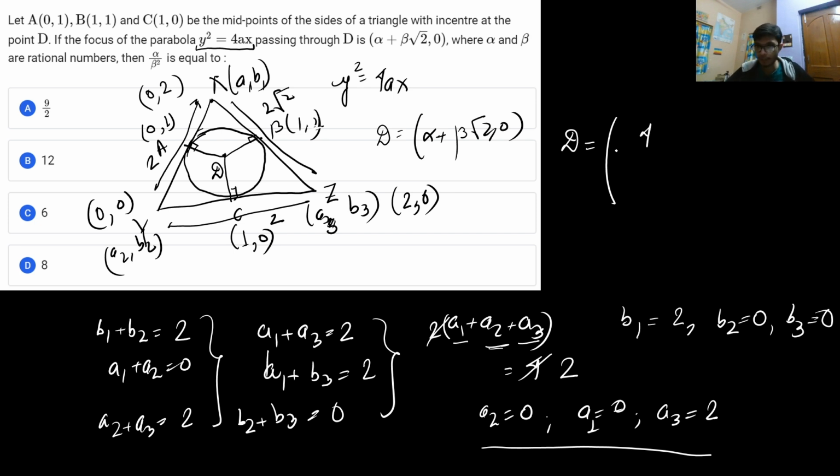So if you calculate, it will come out as 4 divided by 4 plus 2 root 2. The numerator will come as 4 in both cases, so the y-coordinate will again be 4 divided by 4 plus 2 root 2. All right, so you get the coordinates of the point D.